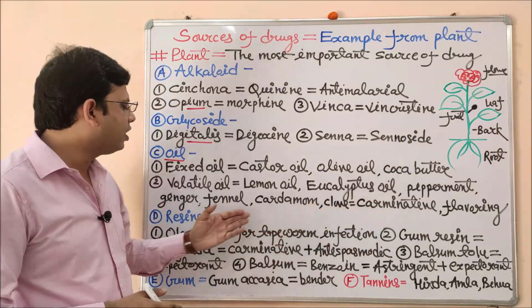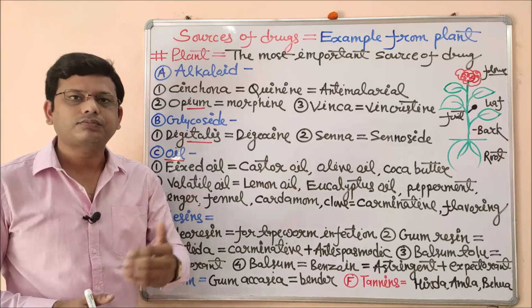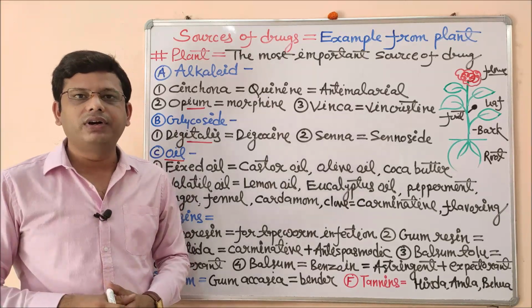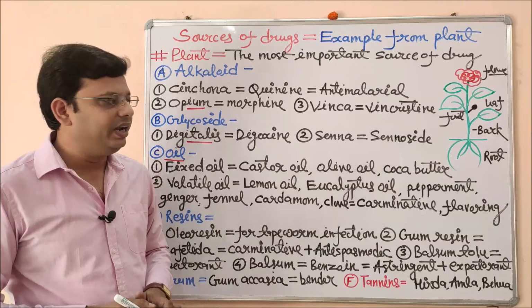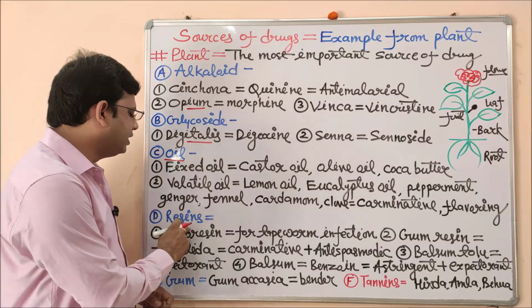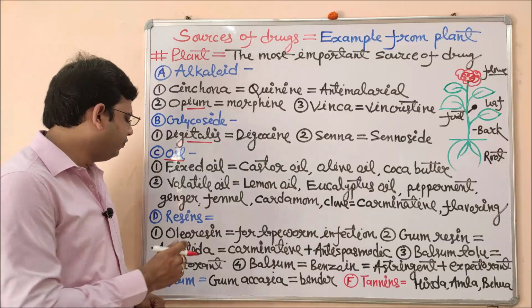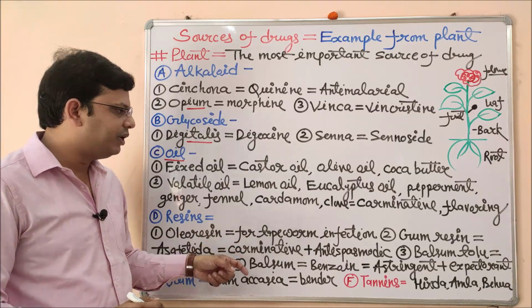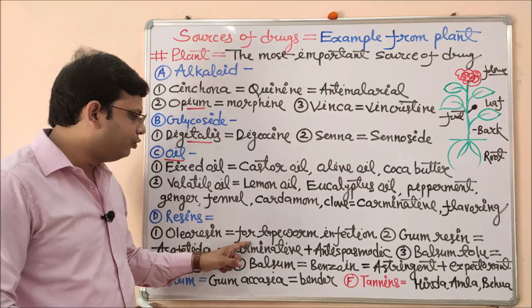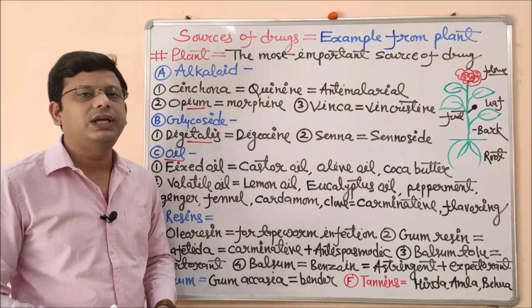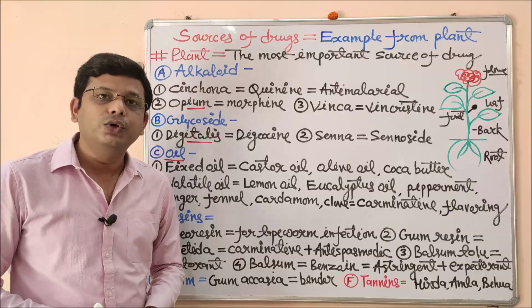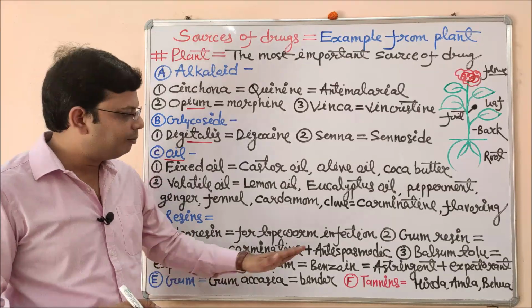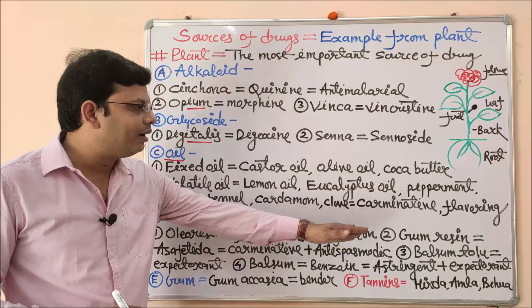They are also used as a flavoring agent. As you have seen in many preparations, there is a cardamom flavor, so they can be used as a flavoring agent also. Coming to the next, that is resin. Resins are of different types. First, oleoresin. The examples of oleoresin I will explain to you later on. The oleoresins are used for tapeworm infection. If someone has an infection due to tapeworm, that is the worm itself, it is used for the treatment of that particular infection.